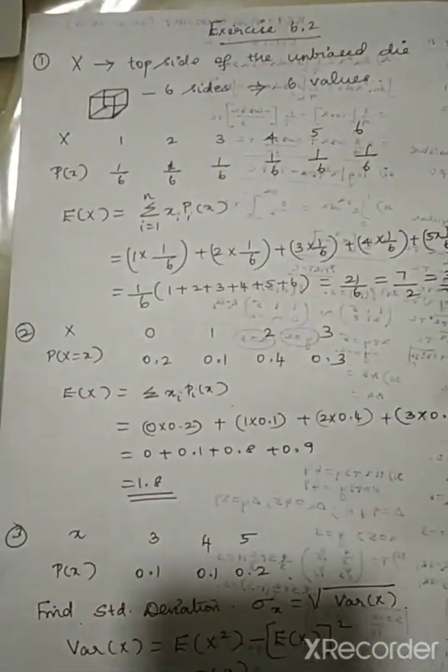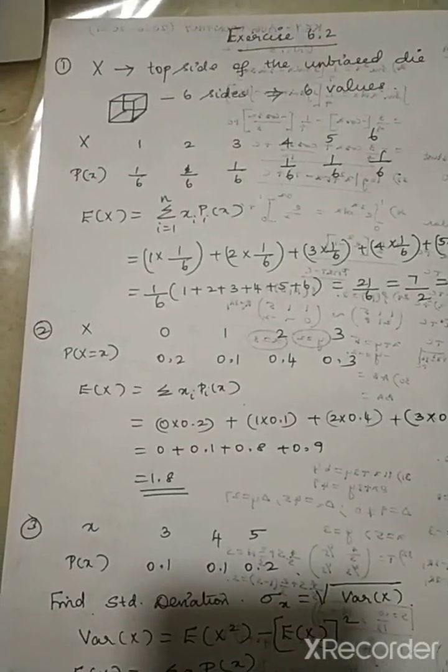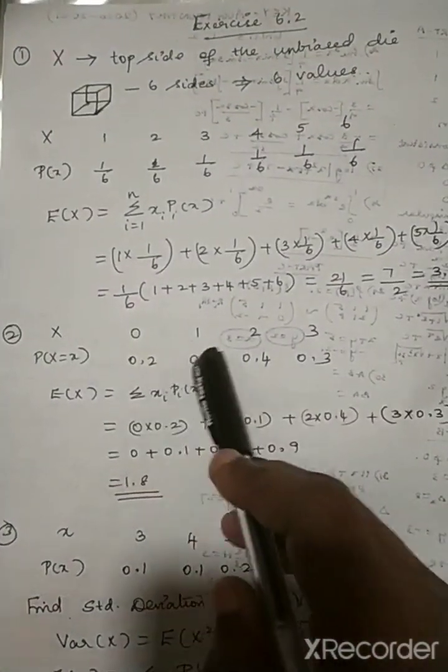Now moving to our second problem. The second problem is given in a tabular format. You have to find the expected value for the given table. They have given x as 0, 1, 2, 3.